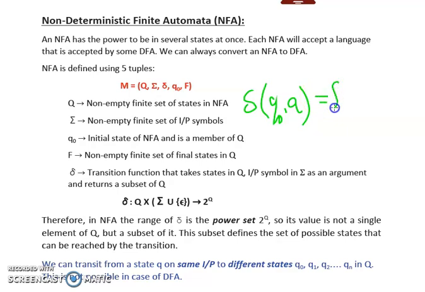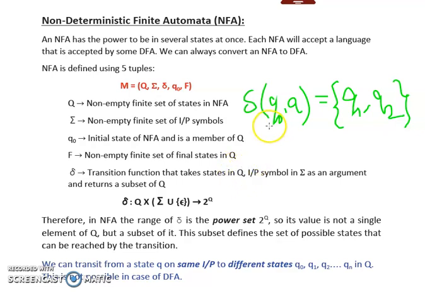Now, reading the input symbol a, we can move to one or more than one state. So, in case of NFA, let's say we are moving to state q1 and also to state q2, reading the same input symbol a. That's why it takes two arguments.